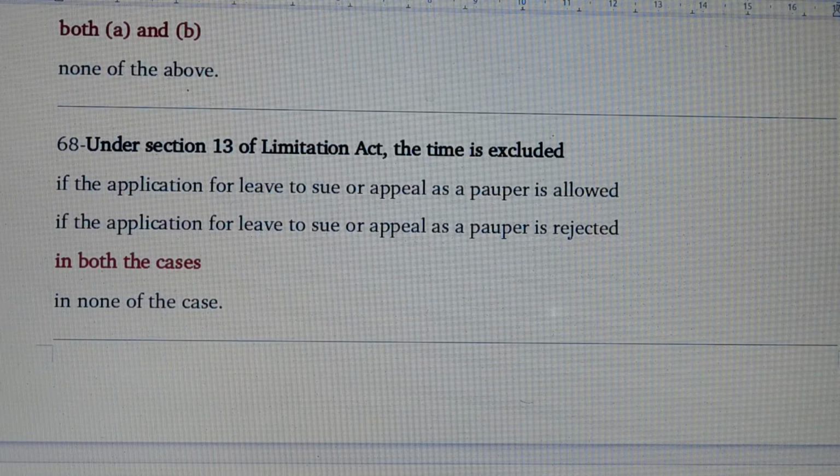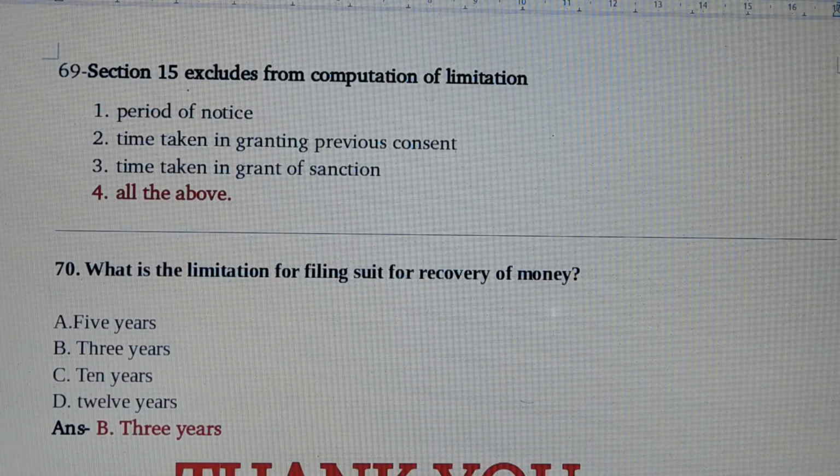Under section 13 of Limitation Act, the time is excluded in both the cases. Means if the application for leave to sue or appeal as a pauper is allowed, and if the application for leave to sue or appeal as a pauper is rejected, in both the cases time is excluded under Section 13.